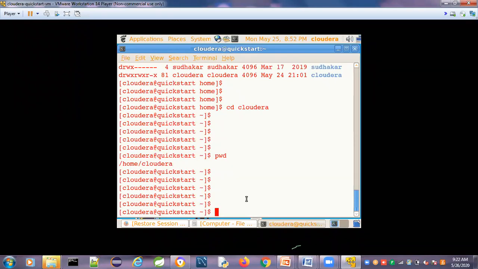Can anyone tell me how to create the file, if you already have some knowledge? cat space file.